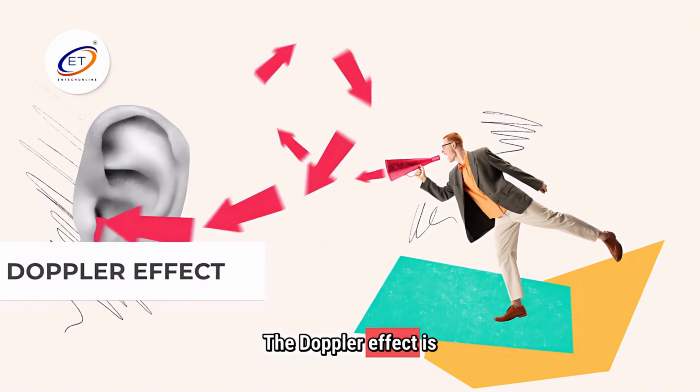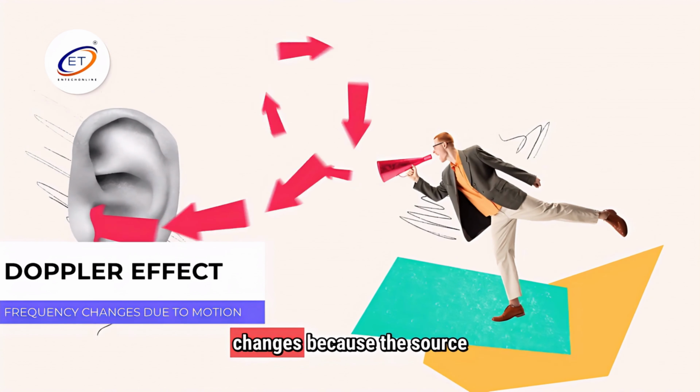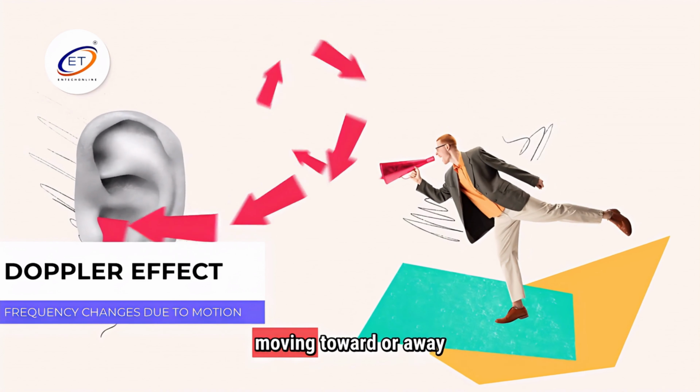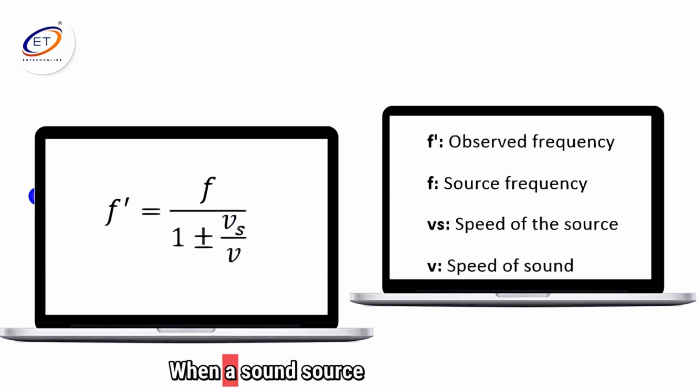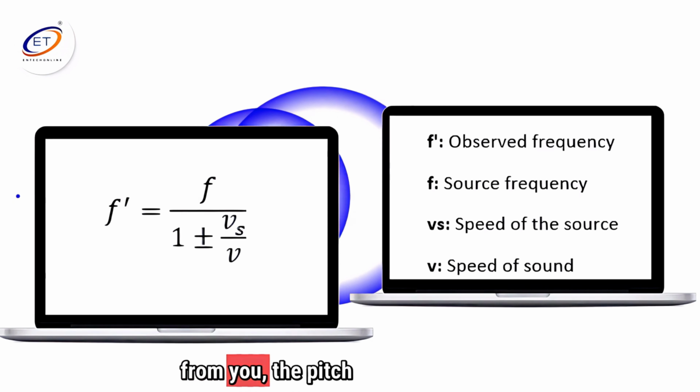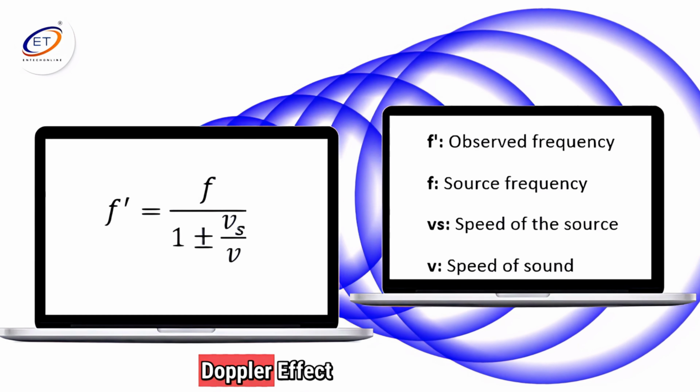The Doppler effect is when the pitch or frequency of a sound changes because the source of the sound is moving toward or away from you. When a sound source moves toward or away from you, the pitch changes. This is the Doppler effect.